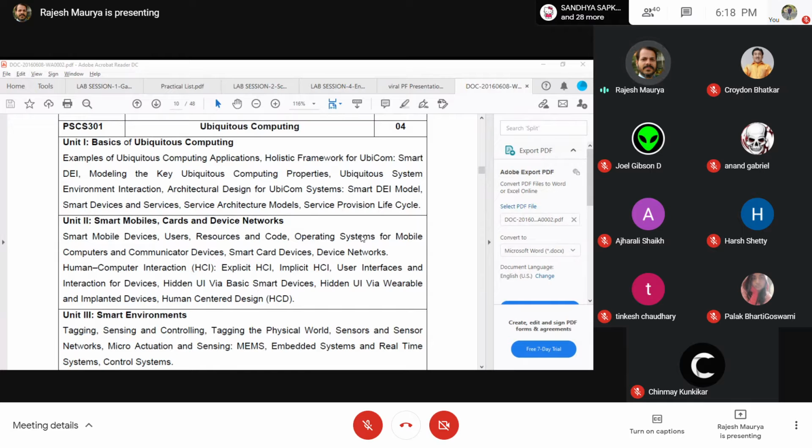Broadly speaking, you have two types of interaction: implicit and explicit interaction. In implicit interaction, a smaller amount of input is expected from the user, and the machine is going to understand the user. Basically, the computer is going to have a human model, and it is going to behave or respond automatically.